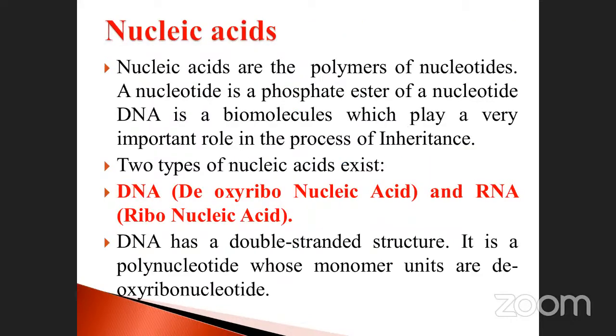Okay, see. So the first one is nucleic acid. Nucleic acids are polymers of nucleotides, otherwise called the DNA molecule. A nucleotide is a phosphate ester of a nucleoside. Otherwise called phosphate ester of nucleosides. Which one is the nucleotide?